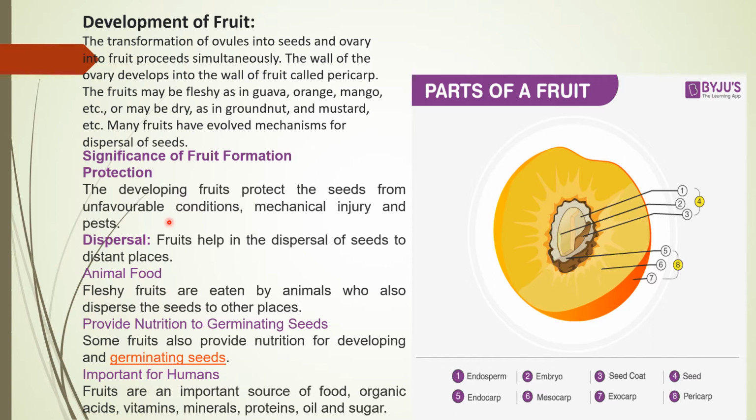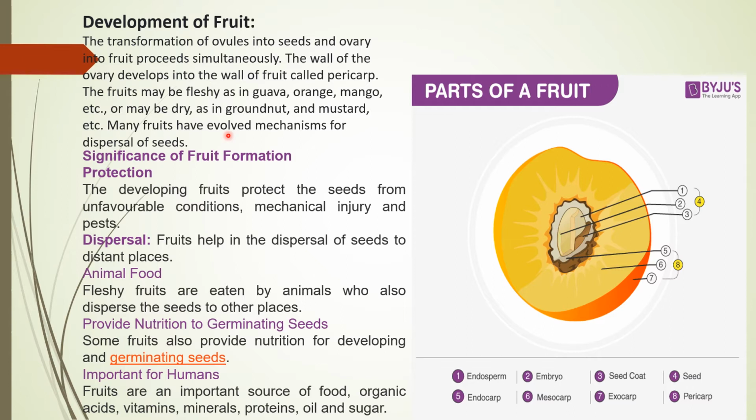As a significance, fruit also provides nutrition to its own developing seedlings and is also consumed by humans. So that is also one of the important significances of the fruit. Humans use these fruits as food. We take organic acids, vitamins, minerals, proteins, oil and sugars from the fruit. So fruit is very important for humans also. So this is the significance of the fruits.